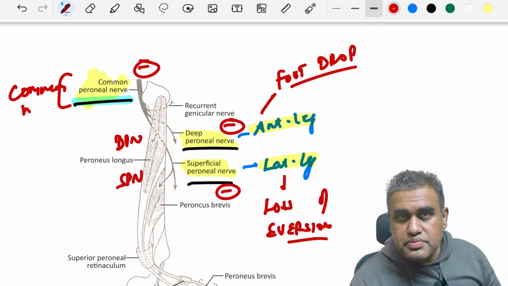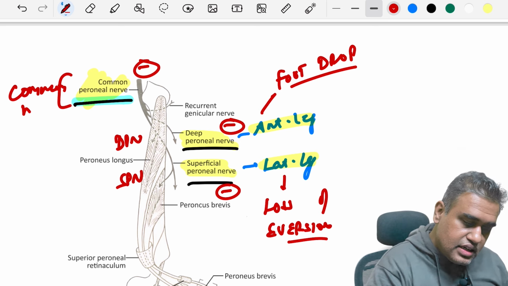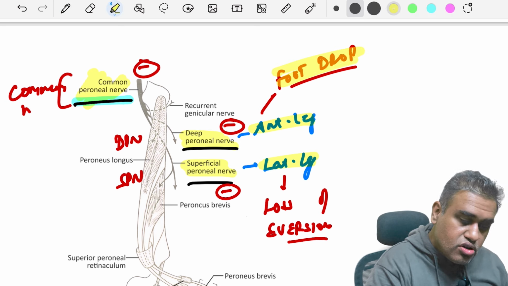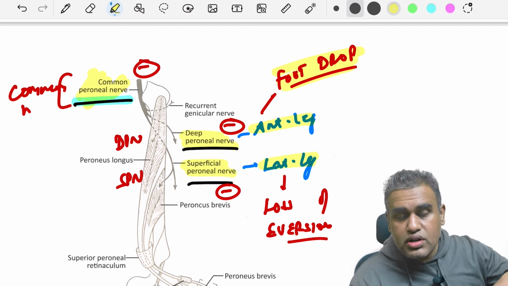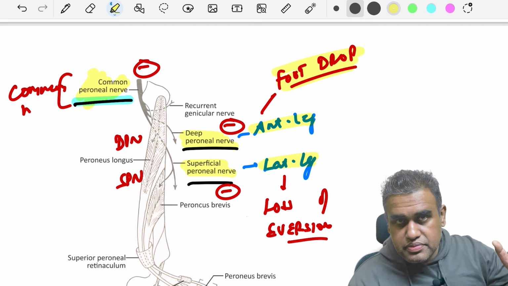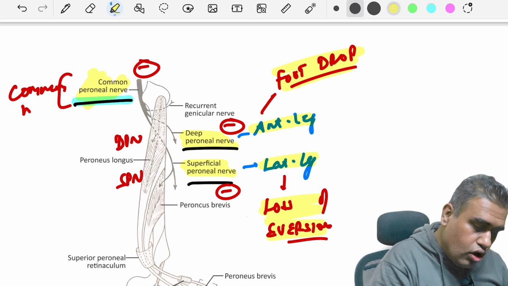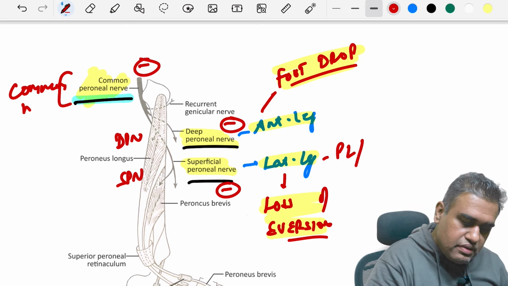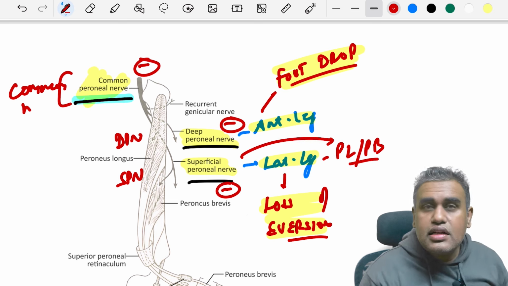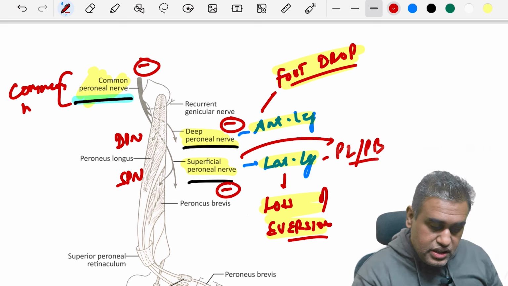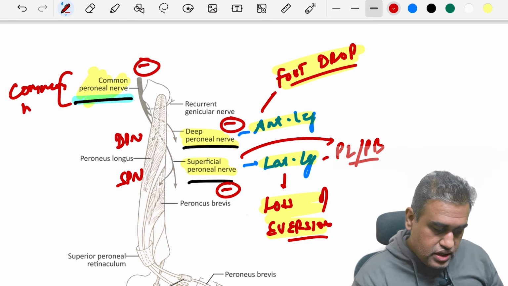they are also damaged. So when the DPN is damaged, that leads to a very important finding known as foot drop. Like wrist drop, we have foot drop. You can't dorsiflex the foot. That is foot drop. And also there is loss of eversion because the peroneus longus and peroneus brevis are supplied by the superficial nerve. They are the everters. So there will be loss of eversion as well. Very important point over here.